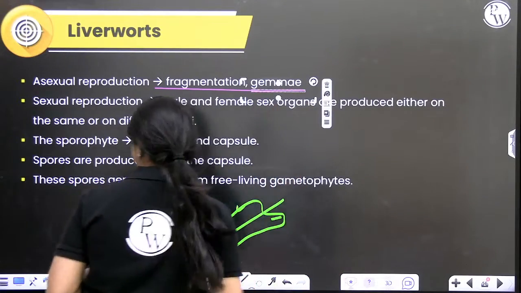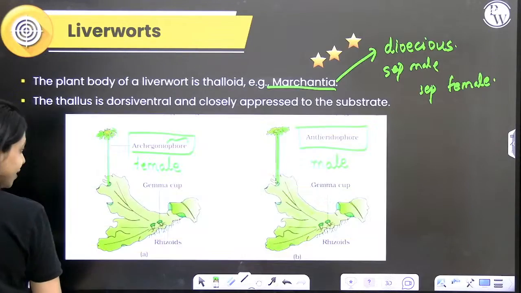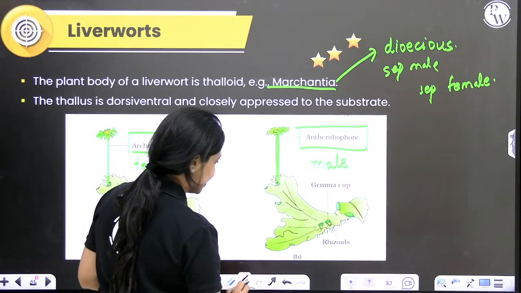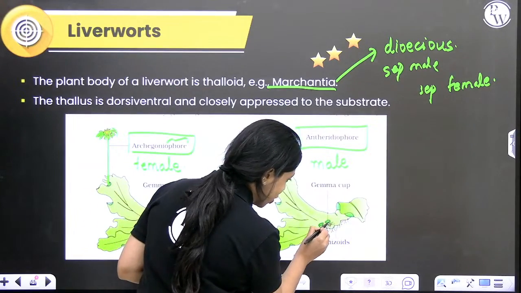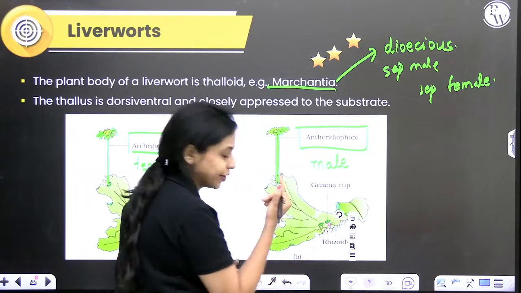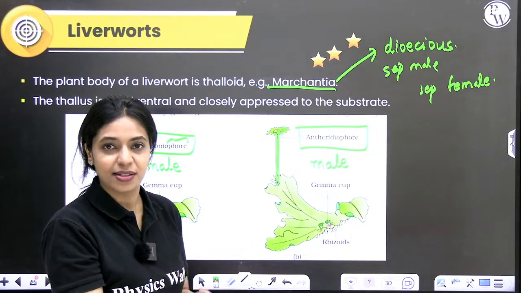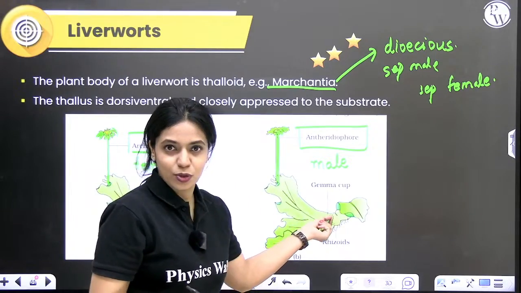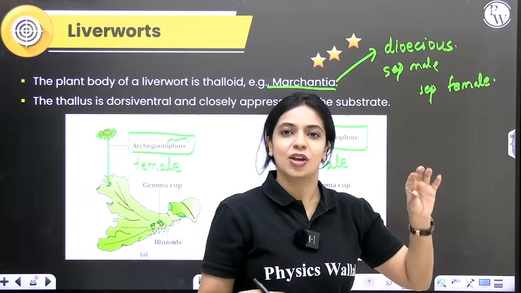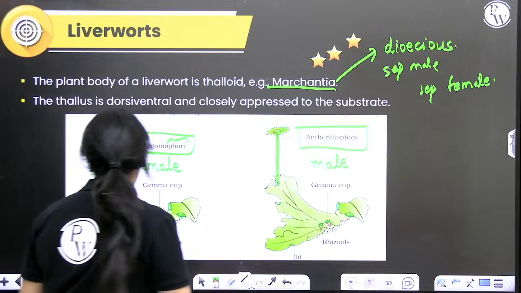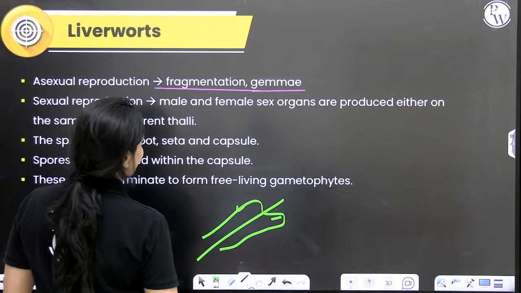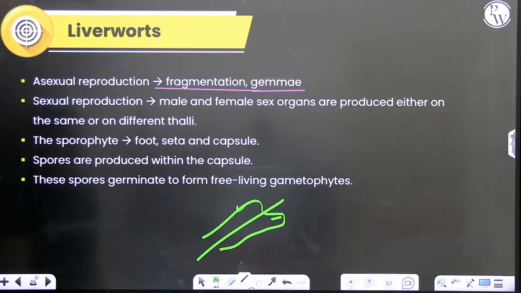Over here you saw there was a label called gemma cup, right? So gemma cups are the small multicellular receptacles that you have. They are multicellular, green and disc-like structures. They will act like asexual buds. When they are dispersed, each gemma can give rise to a new plant. Okay, so that is another way by which asexual reproduction can take place.